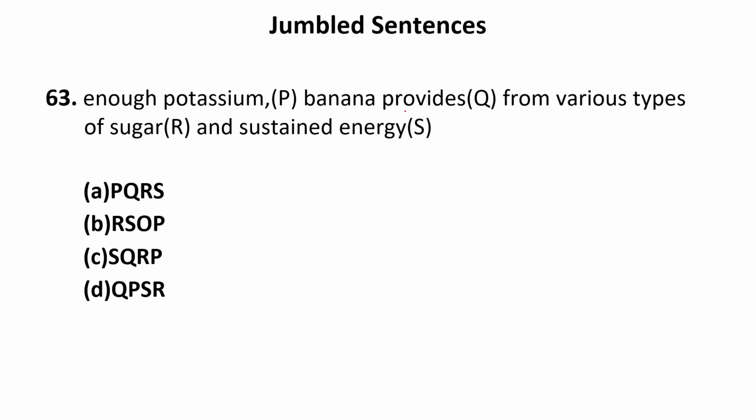So the beginning of the sentence can be formed using banana. Banana provides, that means Q will be the first sentence. Banana provides what? Enough potassium. Now after potassium we can see a comma, it means there is something else as well. Banana provides enough potassium and sustained energy from various types of sugar. So QPSR. So it is given in option number D. So our option is correct, D.